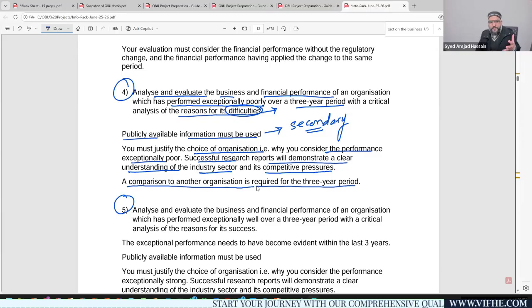Okay. So the competitor company is just considered as a benchmark. I'll explain the competitor company's role within a later session. But right now, you need to understand we need to select 2 companies.